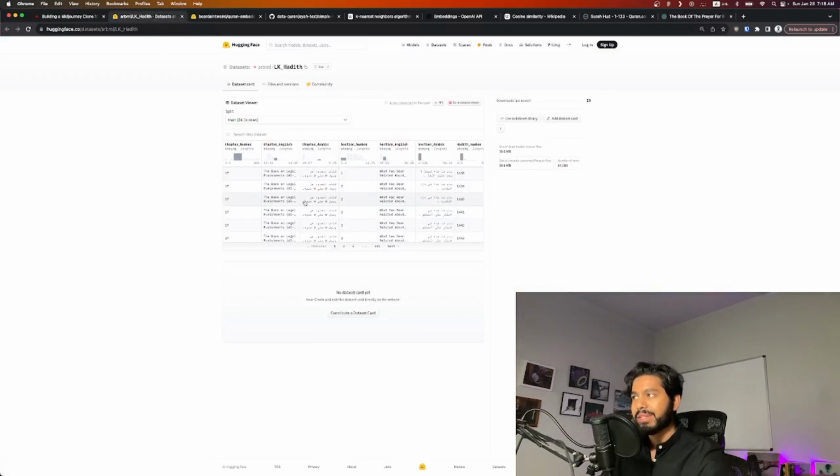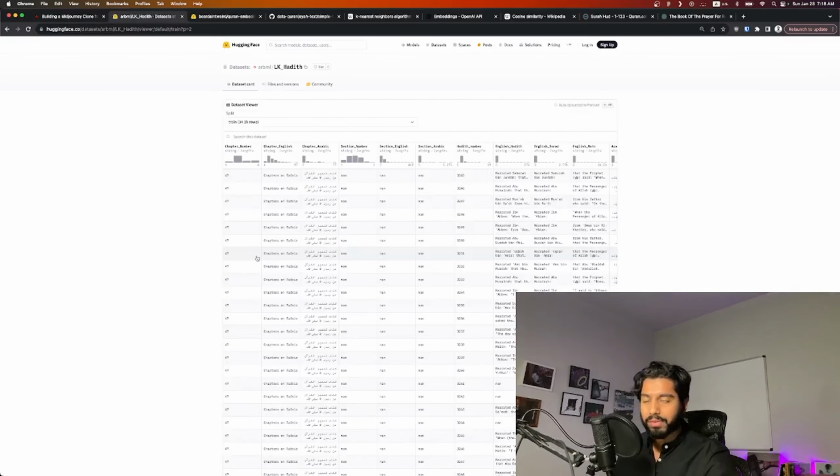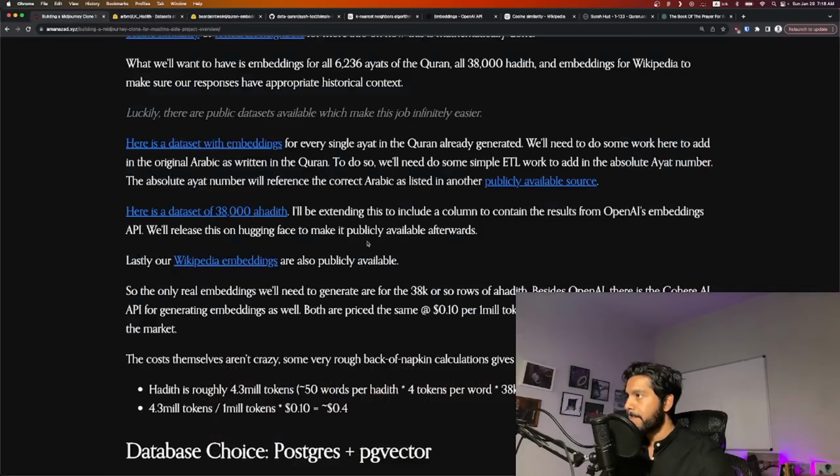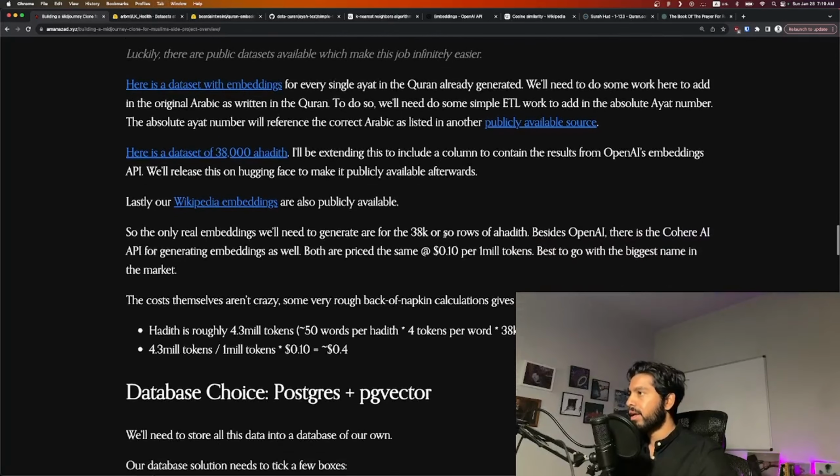Luckily, again, because of Hugging Face, someone has gone through the work and actually completed the majority of the 6 canonical books of hadith and translated them and put them into this data set, which we can just download and throw into our database again. However, this does not have embeddings, so this will be something that we'll need to tackle.